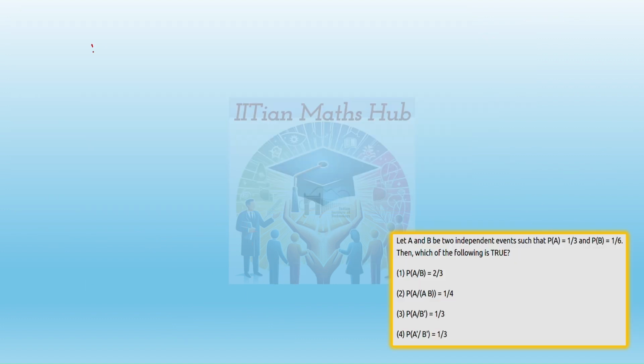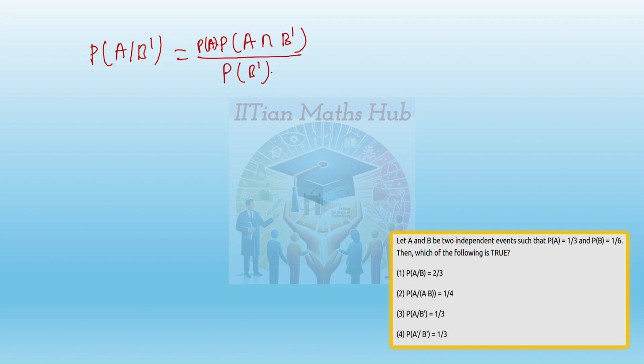Probability of A slash B dash means probability of A intersection B dash upon probability of B dash. You know that if A and B are independent, B dash will also be independent. We discussed it already in the last class. So it will be PA into PB dash upon PB dash. PB dash we already got from the given portion, 1 minus 1 by 6, that is 5 by 6, and probability of A is already given as 1 by 3, and probability of A intersection B complement. What is this value? Tell me.